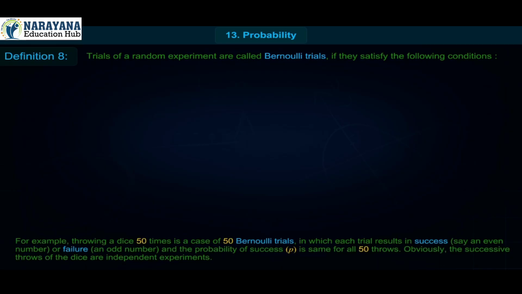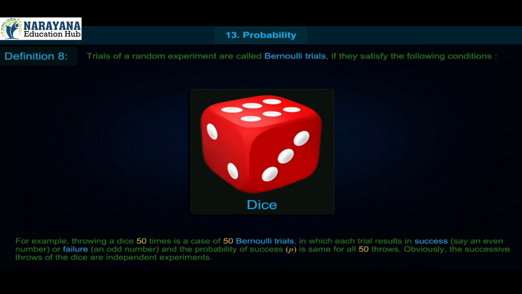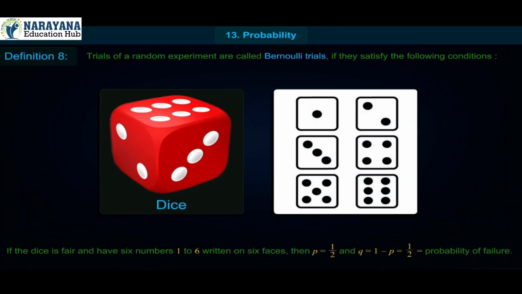For example, throwing a dice 50 times is a case of 50 Bernoulli trials, in which each trial results in success, say an even number, or failure, an odd number, and the probability of success, that is p, is the same for all 50 throws. Obviously, the successive throws of the dice are independent experiments. If the dice is fair and has 6 numbers 1 to 6 written on 6 faces, then p = 1/2 and q = 1 minus p = 1/2 is equal to the probability of failure.